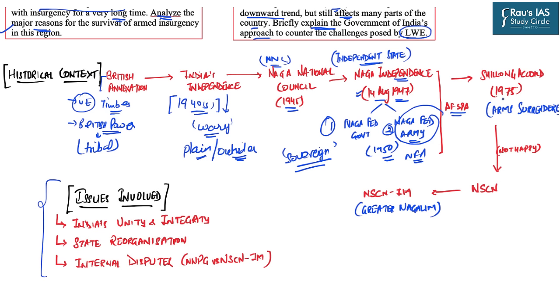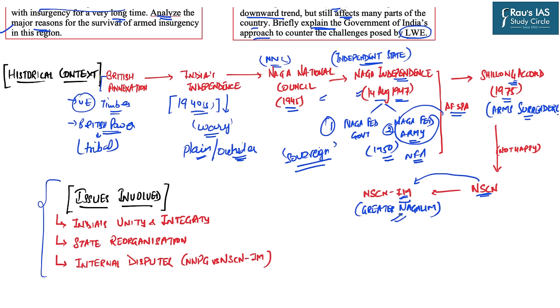Further, jumping to the 1975 Shillong Accord. The Indian government signed the Shillong Accord with these Naga tribal groups, and they promised to surrender their arms. But there were some leaders of this very organization who were not happy, and they decided to divide the NNC, and then the National Socialist Council of Nagaland was formed. Further division of NSCN led to the creation of NSCN-IM. The major demand of the NSCN-IM today is the creation of Greater Nagalim.